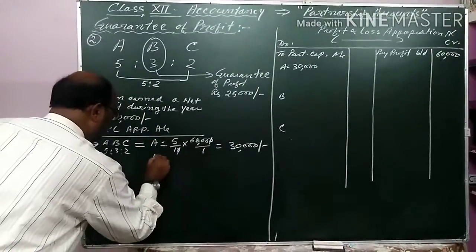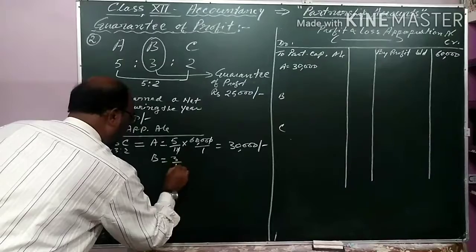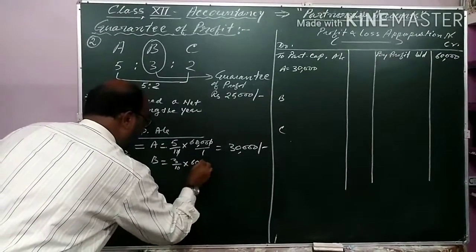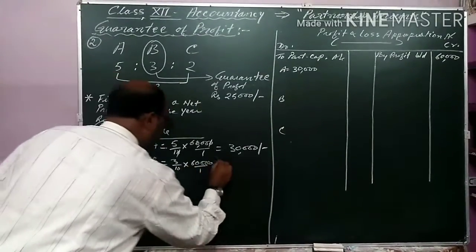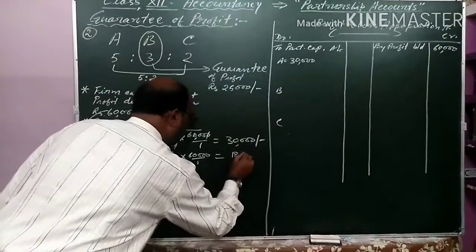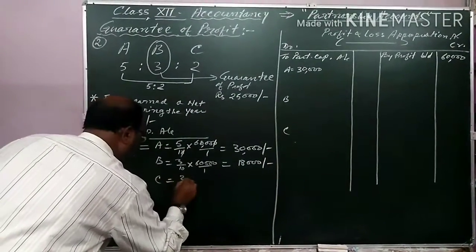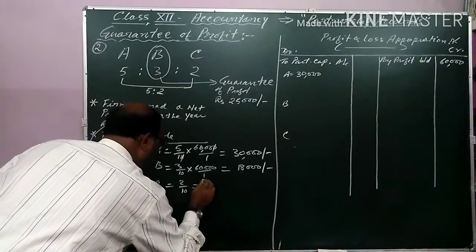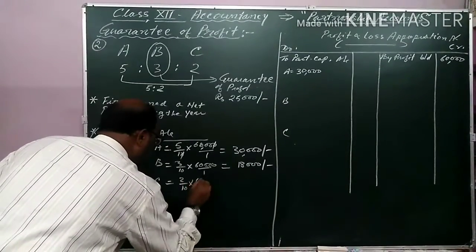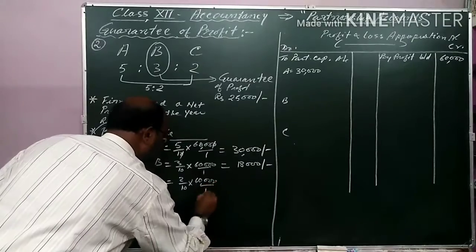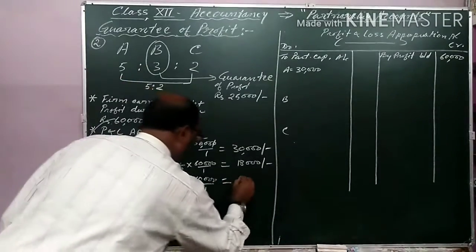B will get 3/10 of 60,000, that is equal to 18,000. And C will get 2/10 of 60,000, is equal to 12,000.